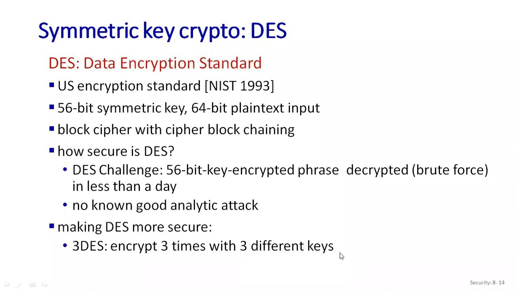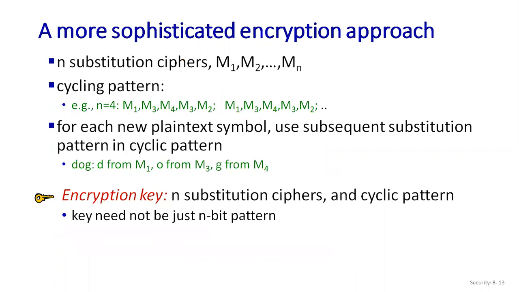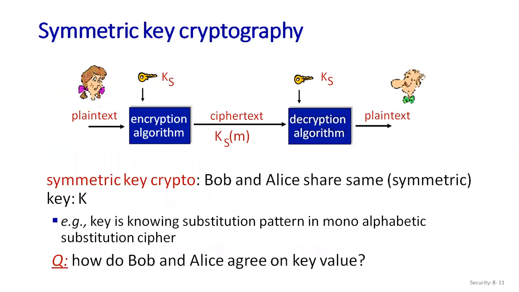How are we going to encrypt 3 times with 3 different keys? Here, first I give the input A. This is my 3DES. I send it to the encryption algorithm, and I send one key. I get the cipher text, that is my B. Next, again this is my encryption, remember.